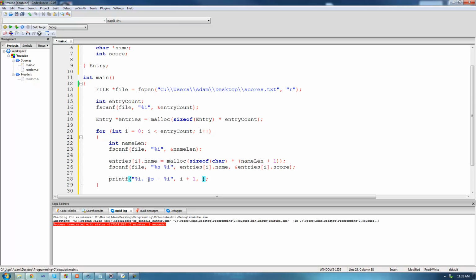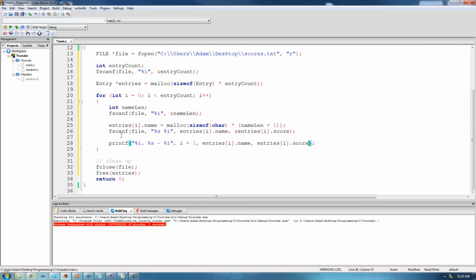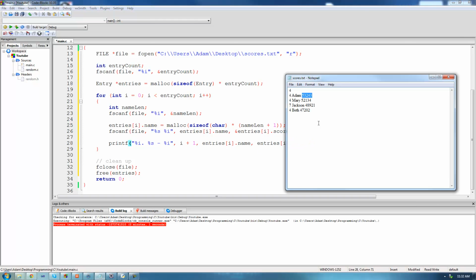Alright, and then for the string, we just want to print out their name onto the screen. So entries at the index of i dot name, and then this integer right here is just going to be their score. No sense in writing it again. So that's pretty much it. Right there, that will read everything from this file and then print it all out onto the screen.